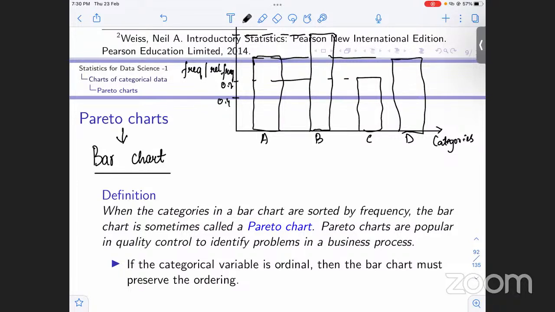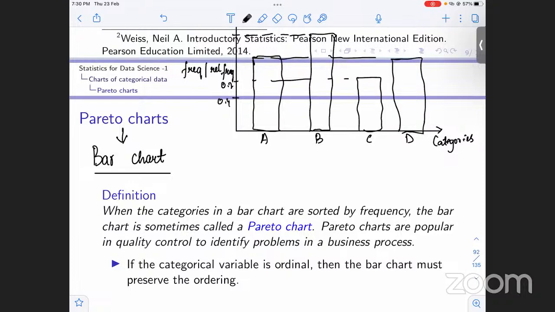We use bar charts and pie charts for categorical variables, right? In categorical variables, we saw that the scale of measurement could be nominal or ordinal. If a variable follows the ordinal scale of measurement, and we have to draw its graphical display, then we will go with Pareto charts.